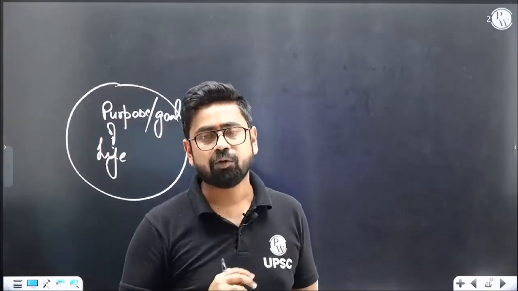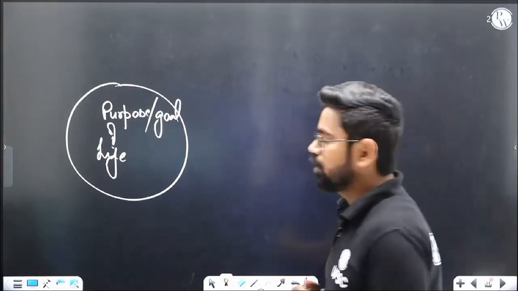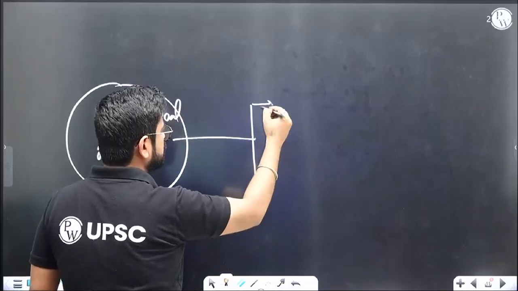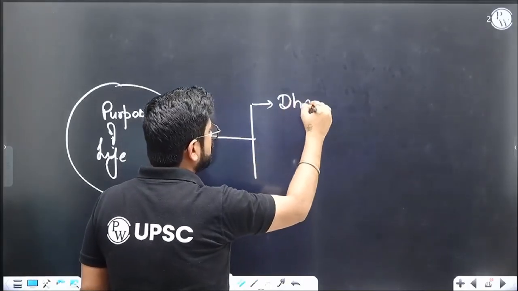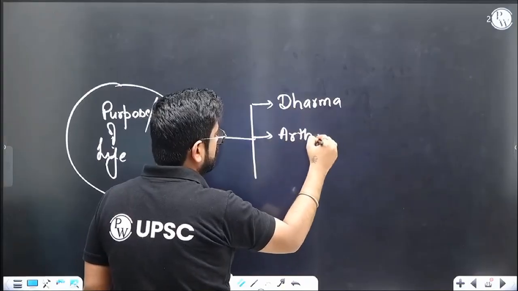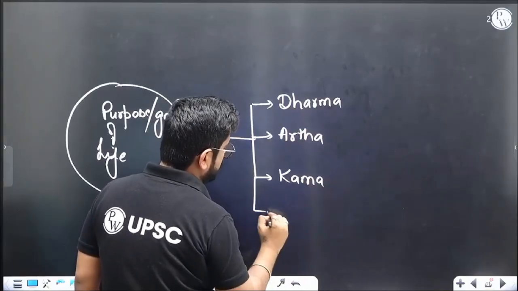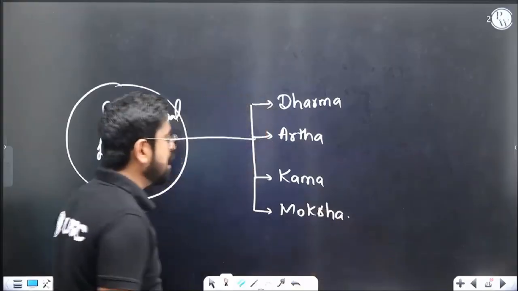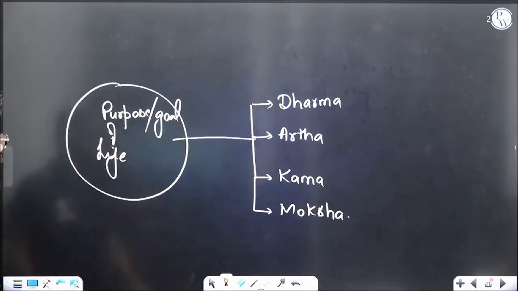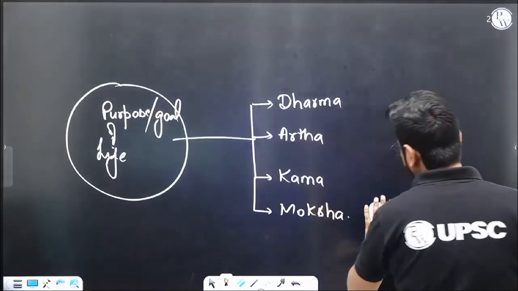What is the goal of life? Then only we can get back to what we're discussing there. Now, the goal of life is you need to achieve dharma, artha, kama, and moksha. These 4 things are the purpose of your life, or the goals of your life as per Vedic philosophy. So as per Vedic philosophy, these are things you have to achieve in your life.